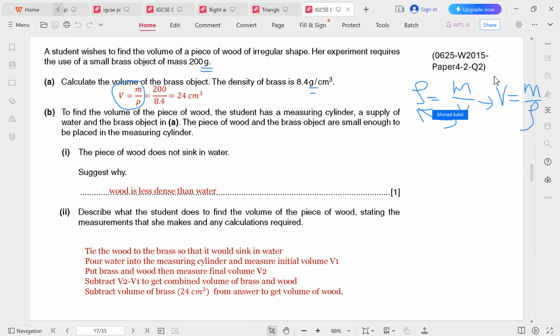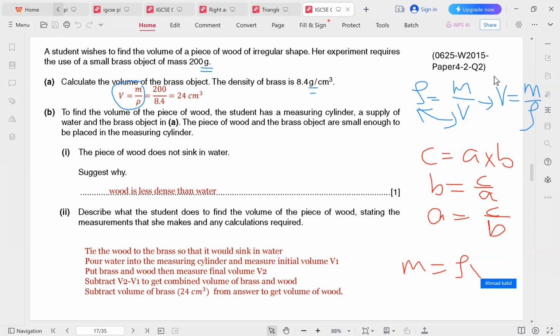So this is a mathematical issue. Let me just outline it very briefly here. C equals A times B, B equals C over A, A equals C over B. These are all the same equation written in different forms. In the same manner, if the mass equals the density times the volume, the density is mass over volume, and the volume is mass over density.